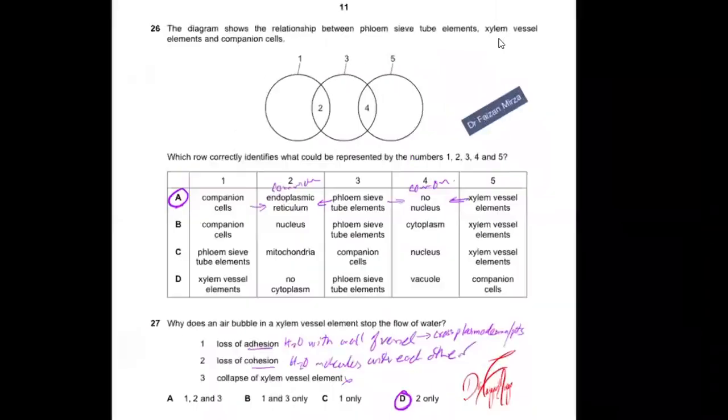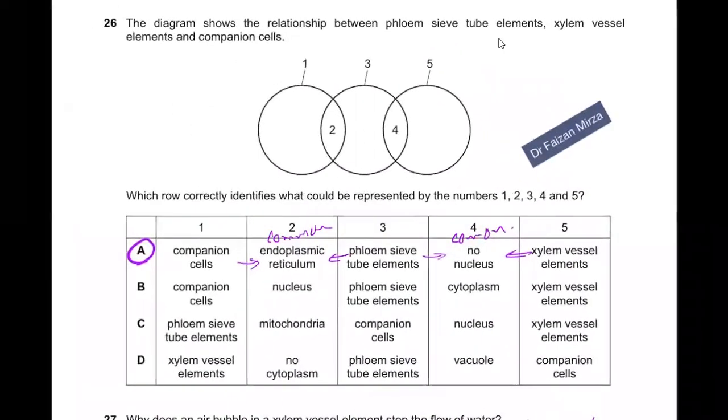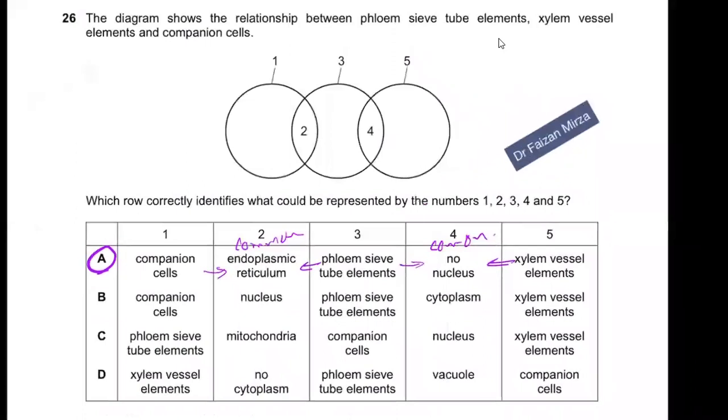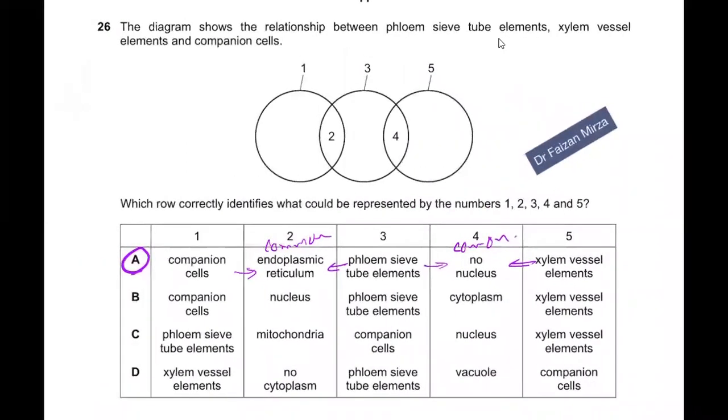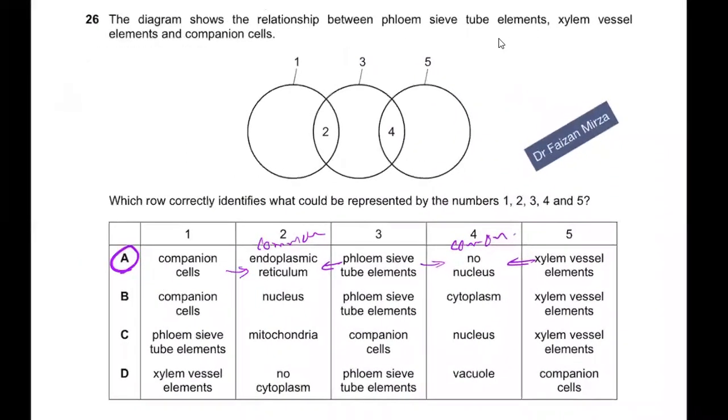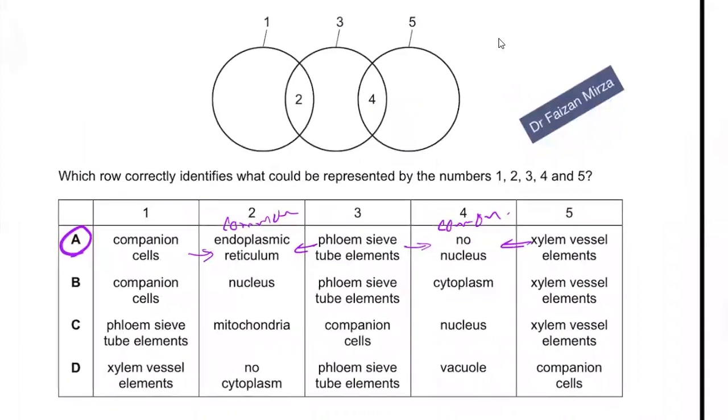Kind of a strange question though. Question 26, but it was checking your observation skills here. Question 26, the diagram shows the relationship between phloem sieve tube elements and xylem vessel elements and companion cells. So you will just keep on seeing which structures can be lined up accordingly. So 2 must be common between 1 and 3.